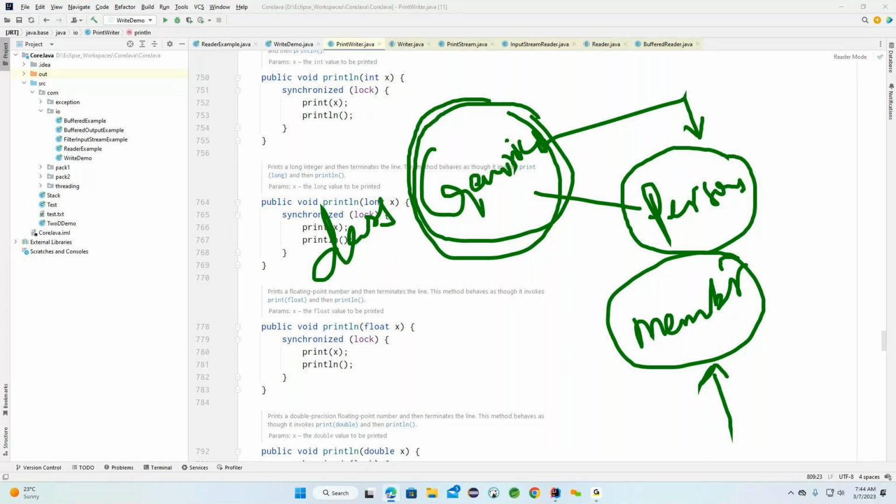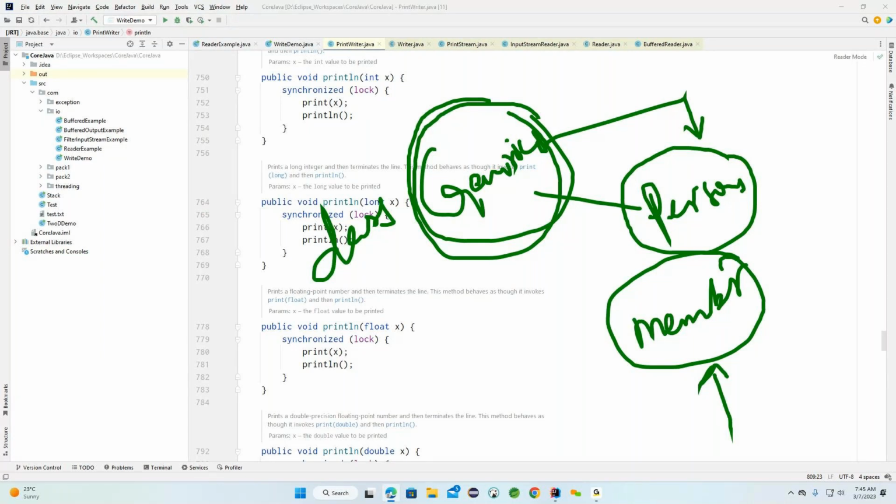After this, the collection framework was modified. The entire collection framework was also modified with the help of the generic concept. Earlier, it did not have this proper behavior. So all of that information was modified once generics were introduced. We'll see what exactly generics will do.